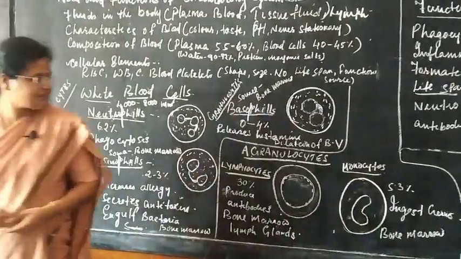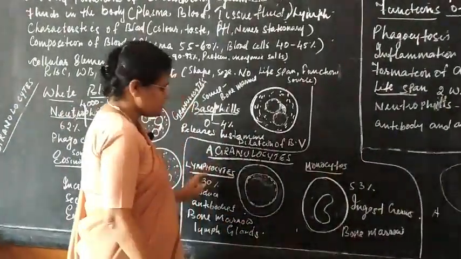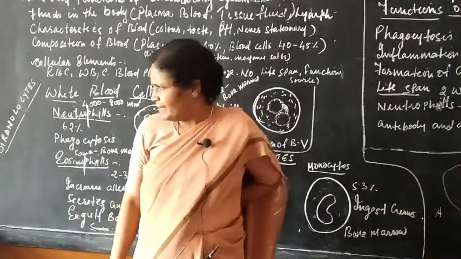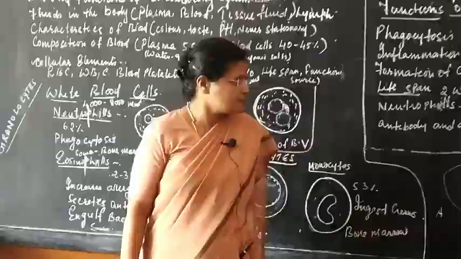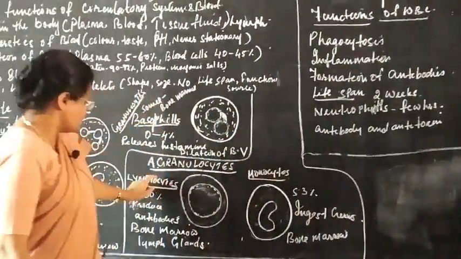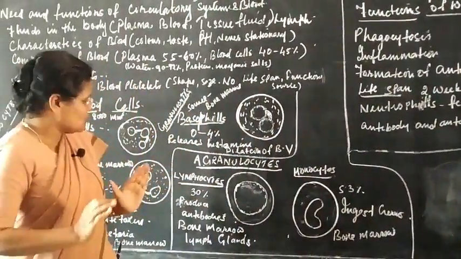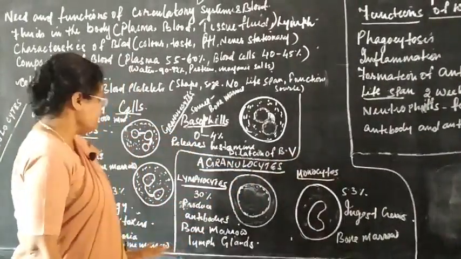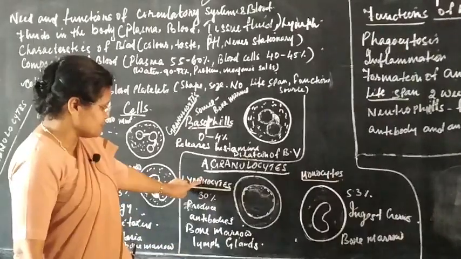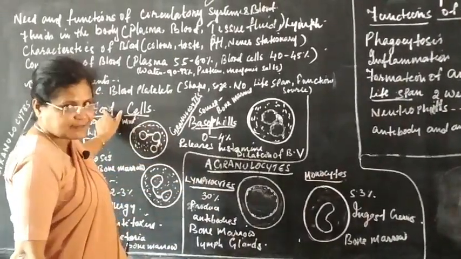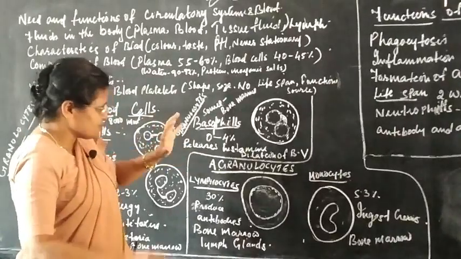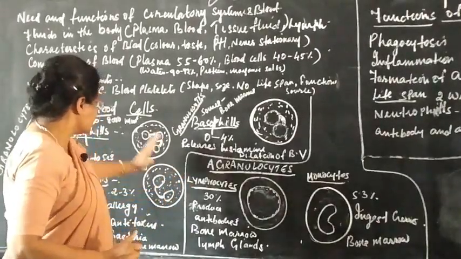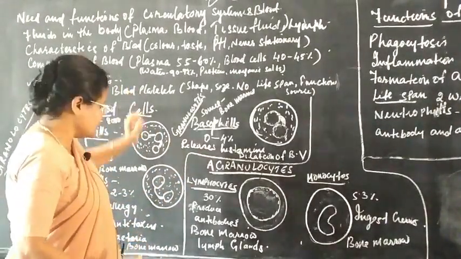Now, let me tell you a little bit about these lymphocytes. Lymphocytes have two types of cells. One is B cells, the other one is T cells. Remember children, the agranulocytes contain two types of cells, lymphocytes and monocytes, okay. And lymphocytes make up 30% of the total WBC.